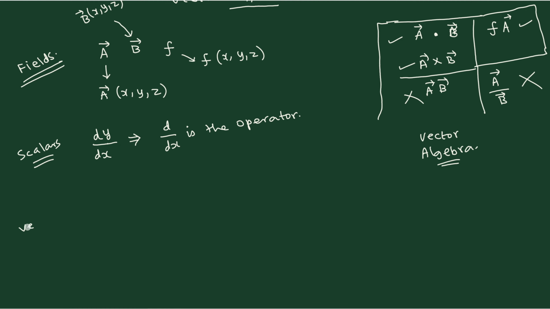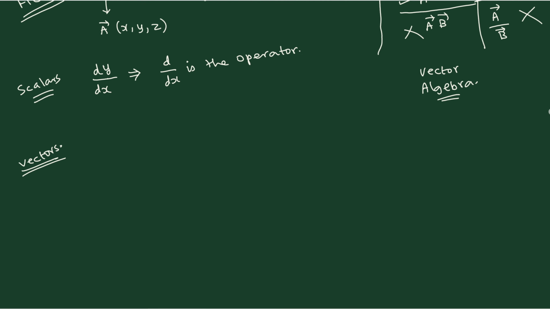For the case of vectors, how will you write down the similar derivatives? That is the question. And you already know, of course, it's quite simple. If you have not done it, it is easy to write down directly by extension. But if you already studied, you have to refresh your memory how the extension comes from scalar to the vectors.